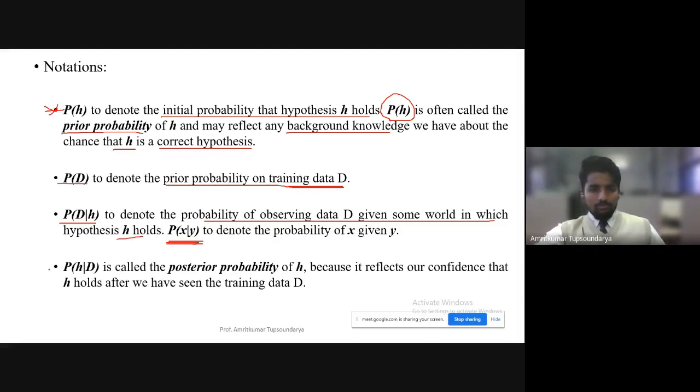Now, similarly, what is P of H given D? This is what we are actually interested in. This is our Bayes theorem. The probability of the hypothesis given the training data, the observed data D, is called the posterior probability. So please take note that P of H is the initial probability or prior probability, and P of H given D is the posterior probability of the hypothesis. Why posterior? Because we are going to compute it; let me show you the formula.